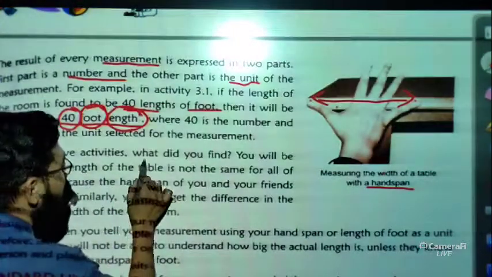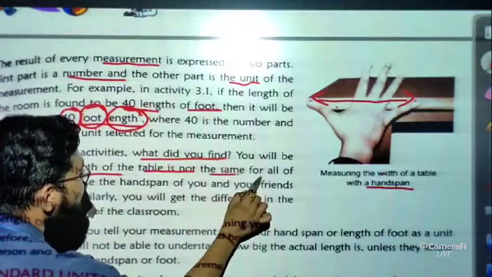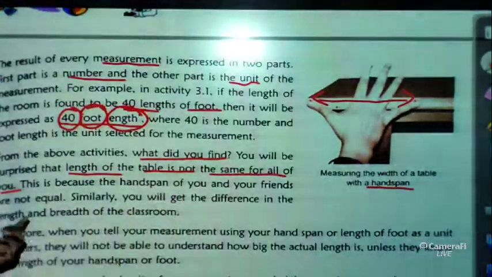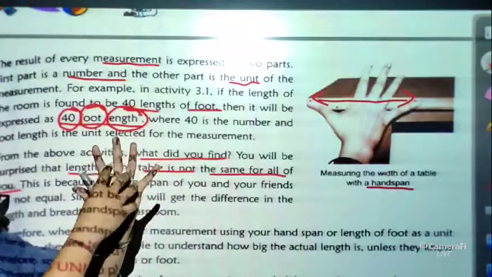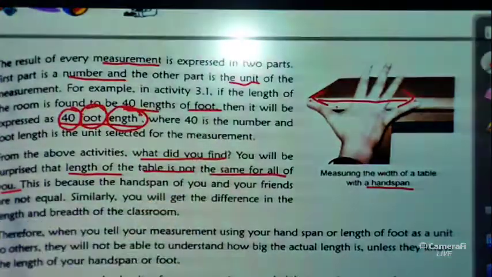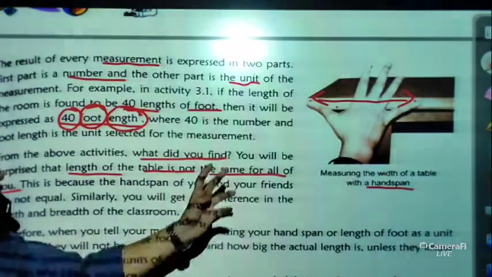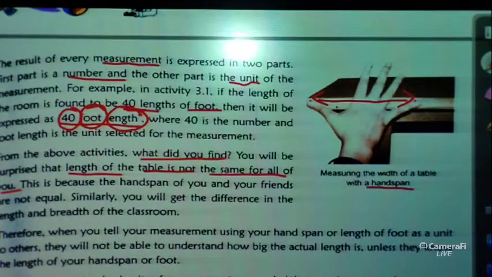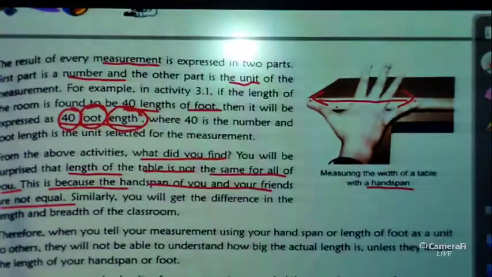From the above activities, what did you find? You will be surprised that the length of the table is not the same for all of you. This is because the hand span of you and your friends are not equal. Obviously, if my hand is like this, maybe your hand will be smaller than mine, so your hand span will be smaller. So if I take the whole length, and you measure the same length by your hand span, the result will be different.